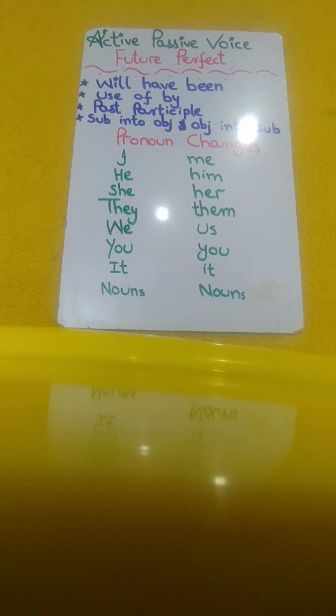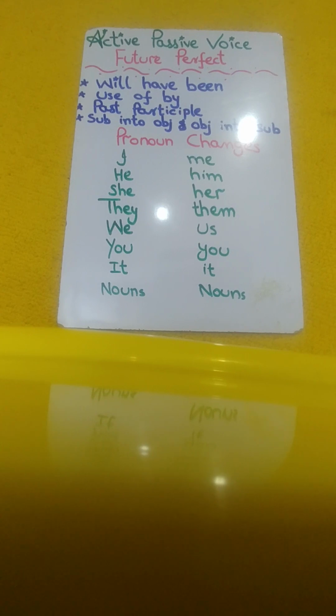Students, as you know, we are discussing active passive voice and today is day 9. Let's start. Active voice and passive voice are two different ways of constructing sentences based on the relationship between the subject and the object of a verb. Okay?